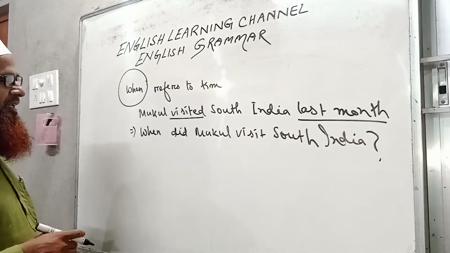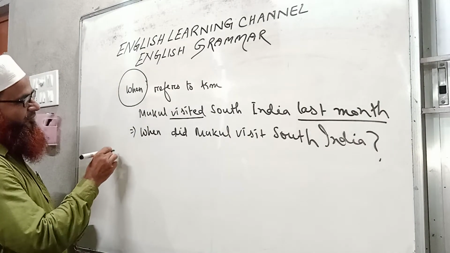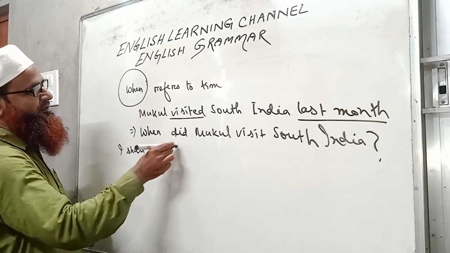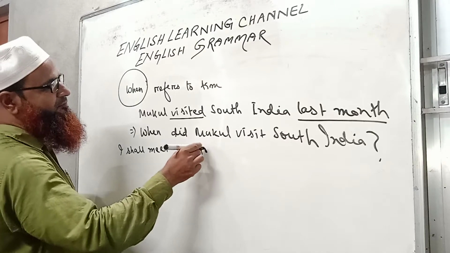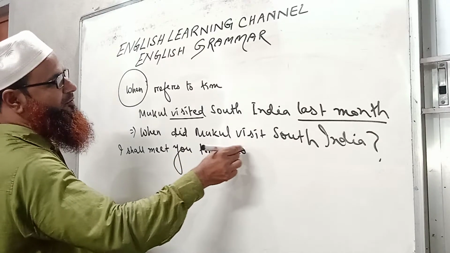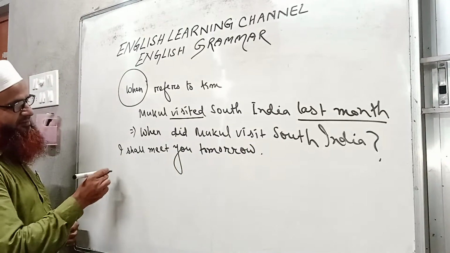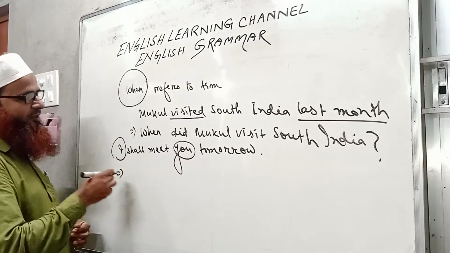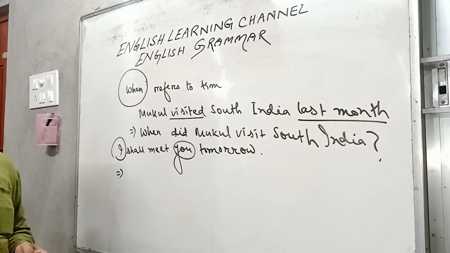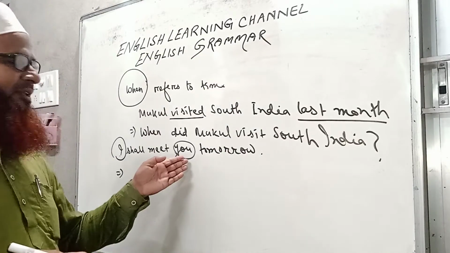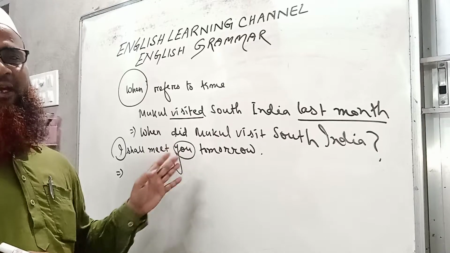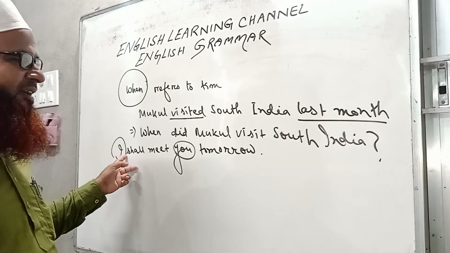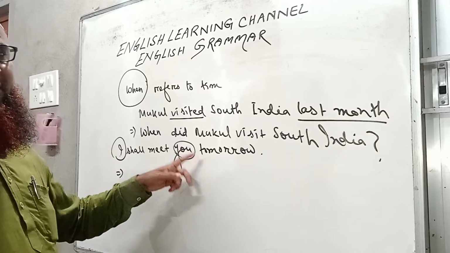Okay, then I shall meet you tomorrow. So this is a very interesting sentence where we have to change I and you also. We always know that I and we become you. But what would be you here? As the subject is I, it would be definitely me.